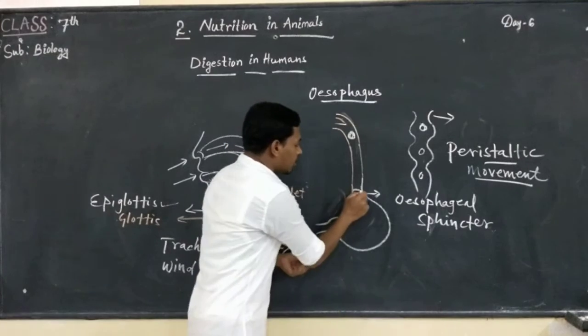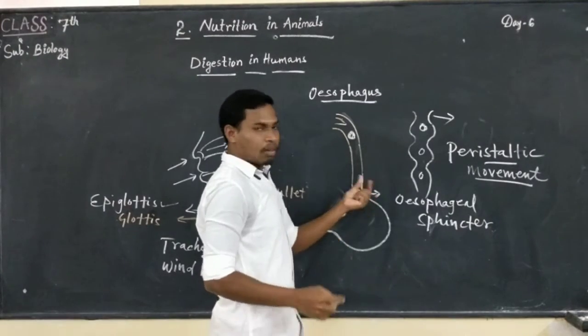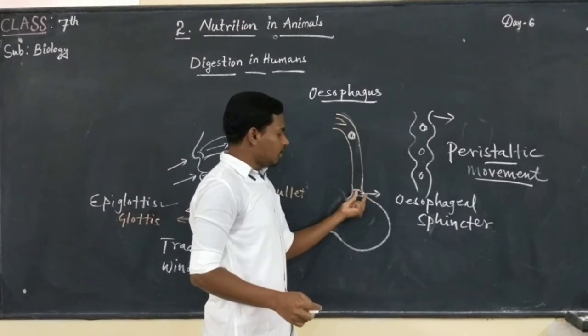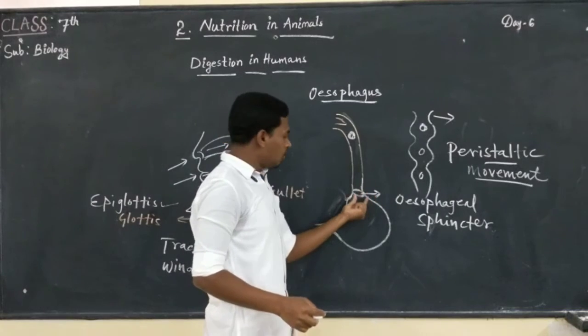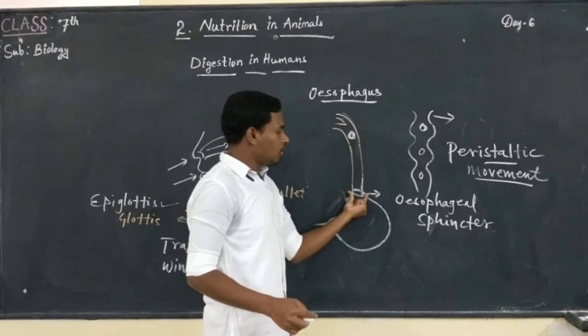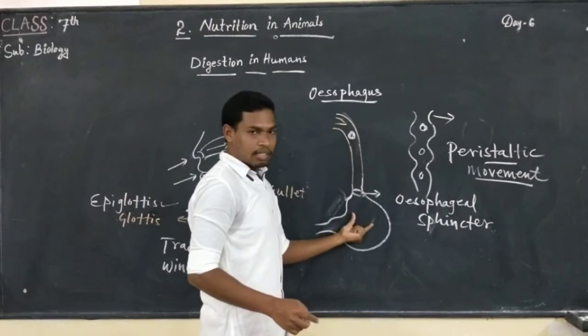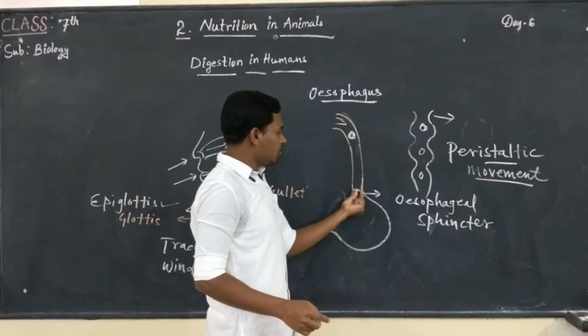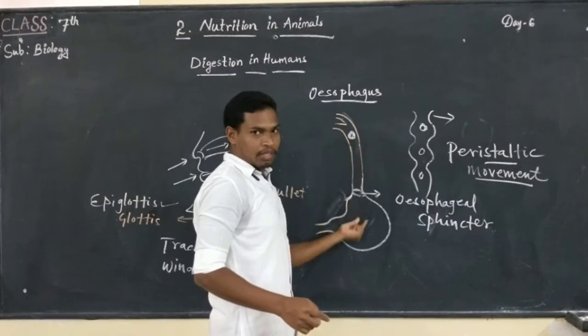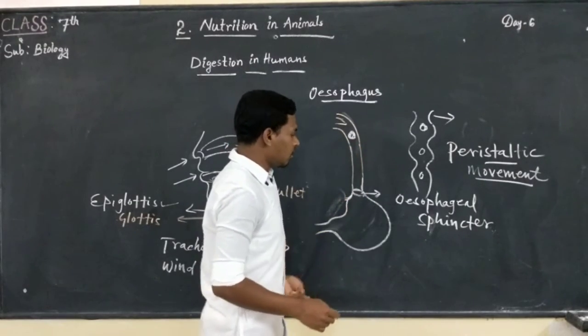This muscle regulates the opening and closing of this part. When it opens, food will reach the stomach. When it closes, there is no passage of food from the esophagus to the stomach.